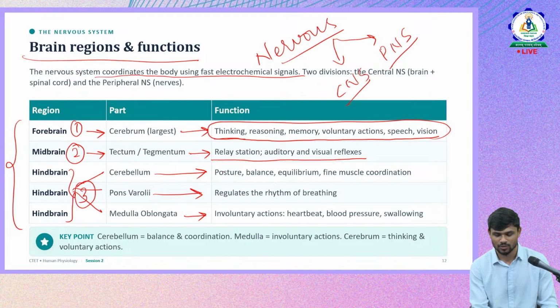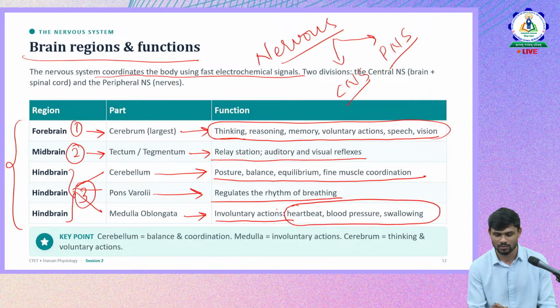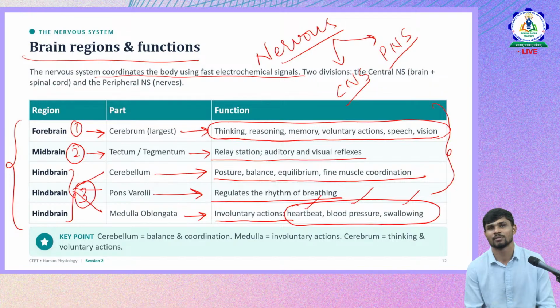And the hindbrain has three different parts, and each part has different functions. The cerebellum controls posture, balance, and muscle coordination. Pons varoli regulates the rhythm of breathing. Then the medulla oblongata controls all the involuntary actions which are essential for our body's survival, which continuously happen without a stop, like heartbeat, blood pressure, swallowing, all the vital processes that happen without our control.